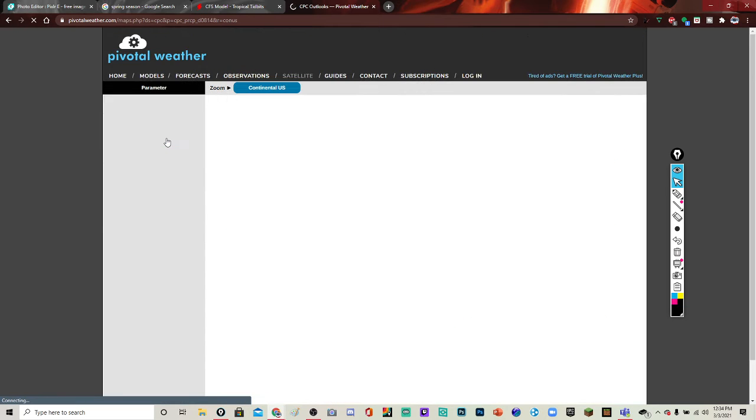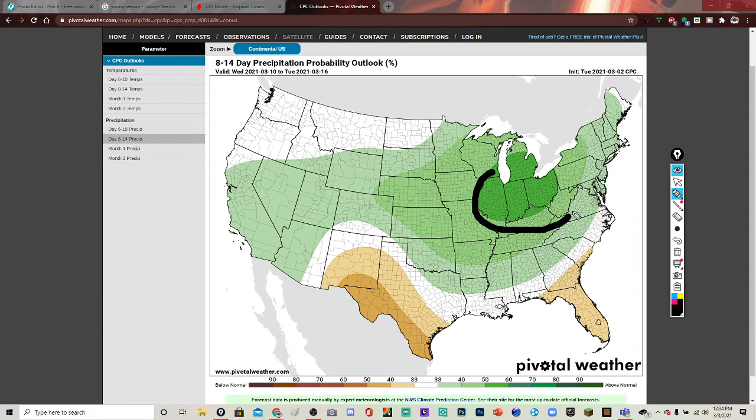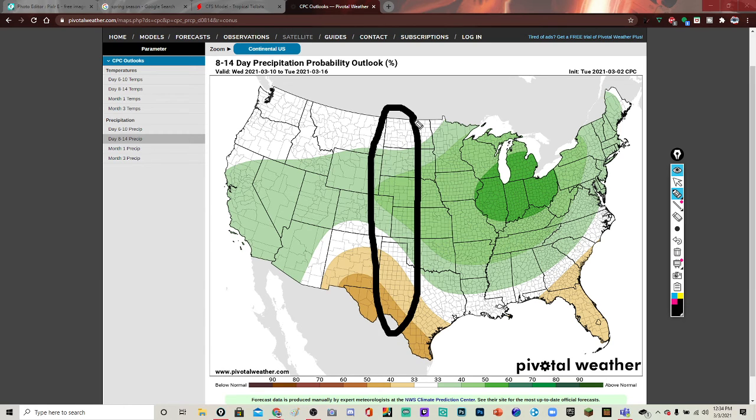And then the 8 to 14 day outlook, above average, still around the same area. I put the above average in my thumbnail. Also, if you notice where the cold air will be, we see there are some areas of above average, so we're going to have to watch for severe weather. That's something concerning to see, where warm and cold air are, so we're going to very much have to watch that in the next 8 to 14 days for severe weather, probably around this region here.